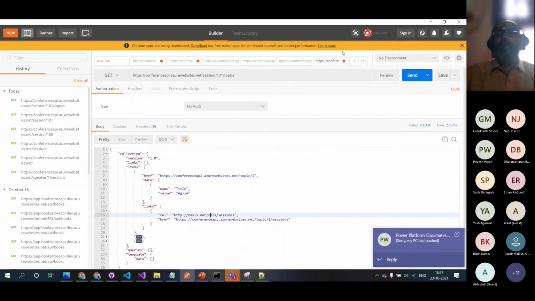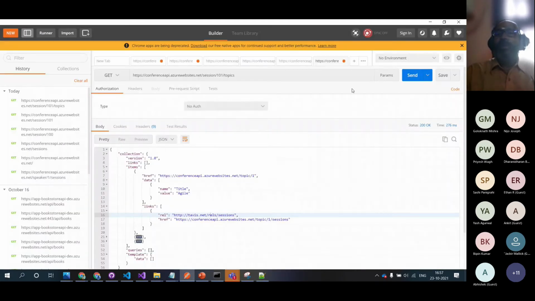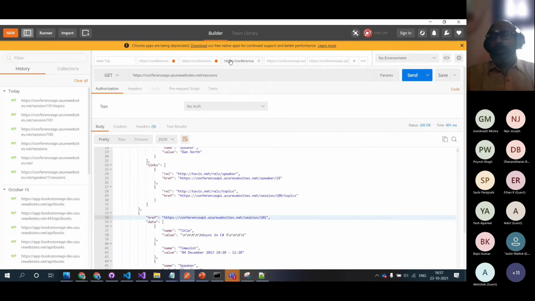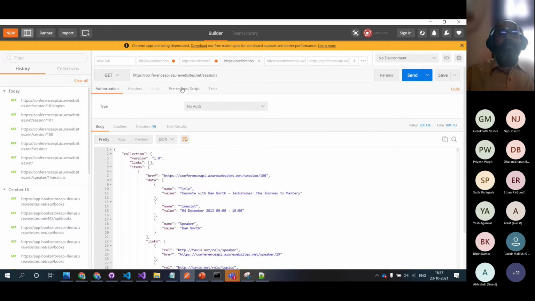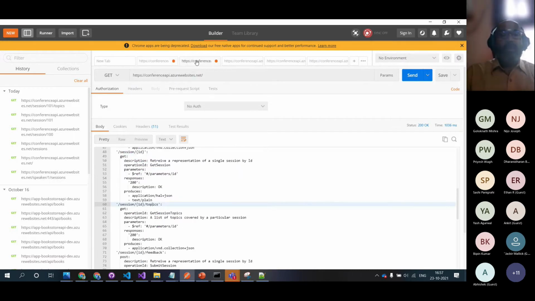So at a high level, this is the one API, and we need to know at least how to test it if someone is giving it to us, just to understand it, because if I want to use it in my Canvas app or in my custom connector, I definitely need to know what this is and how I can use it. Okay, so one of the things we are going to work on today: let's go back to this one. I have a speaker, one particular speaker is speaker one, and I need to know all the sessions which this person has spoken.